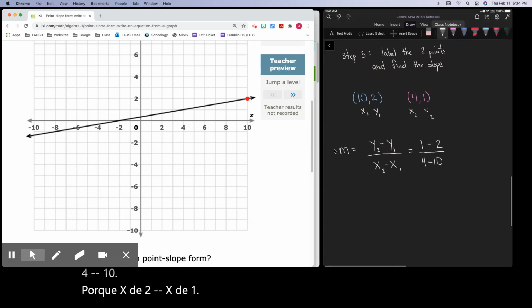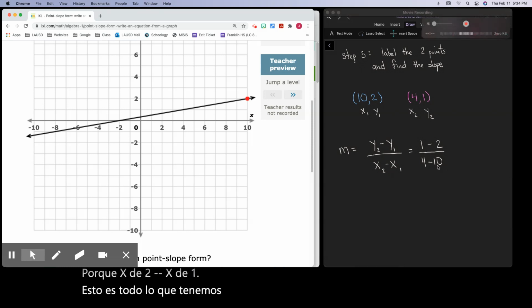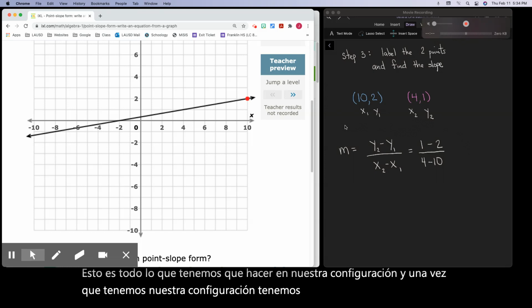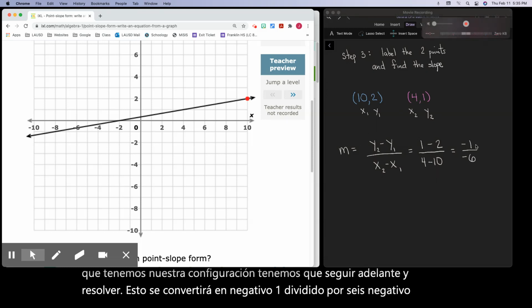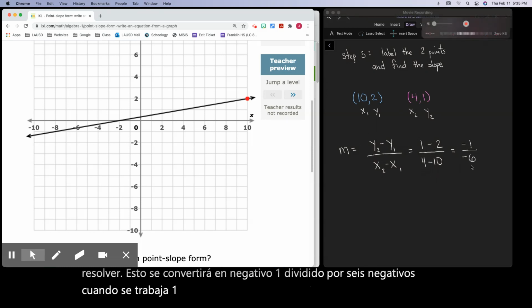This is all we need to do in our setup, and once we have our setup, we just go ahead and solve. This will become negative 1 divided by negative 6 when you work it out. 1 minus 2 is negative 1. 4 minus 10 is negative 6.